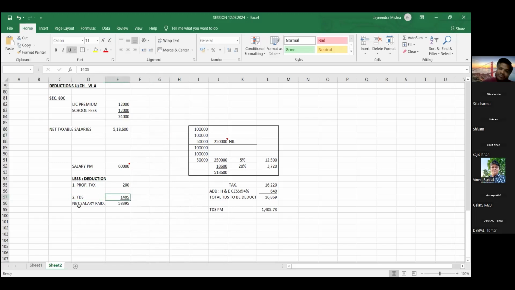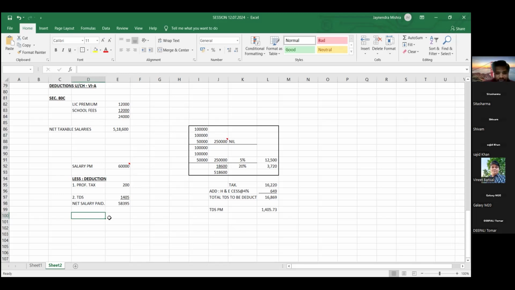So the net salary we have to pay to our employees is 58,395.